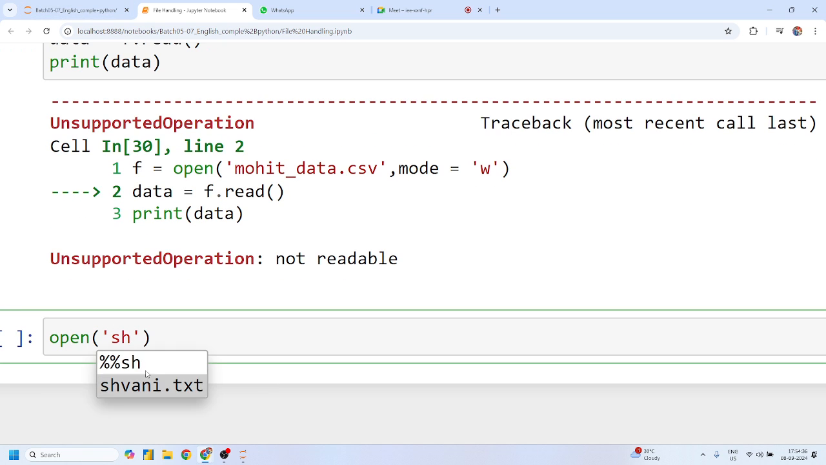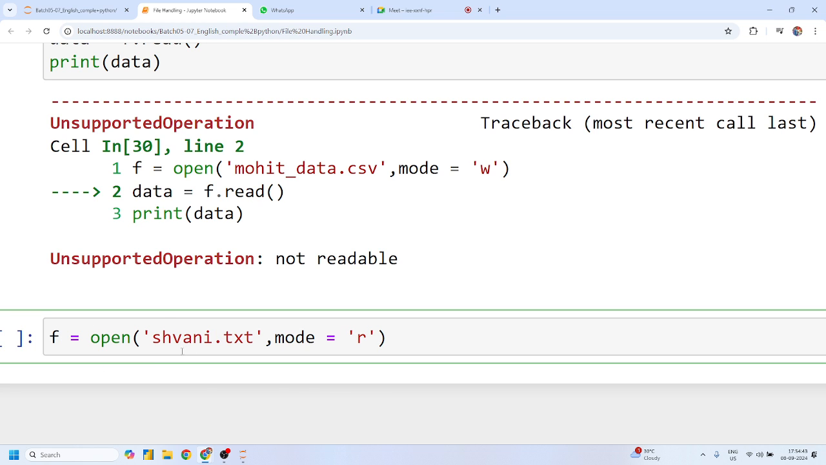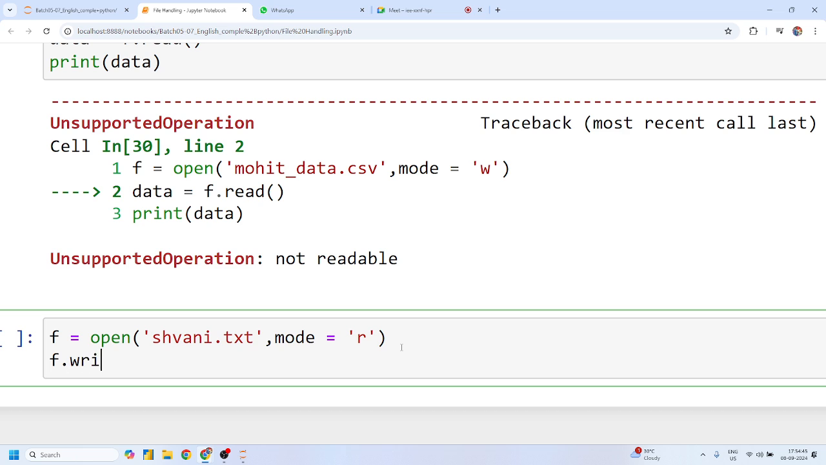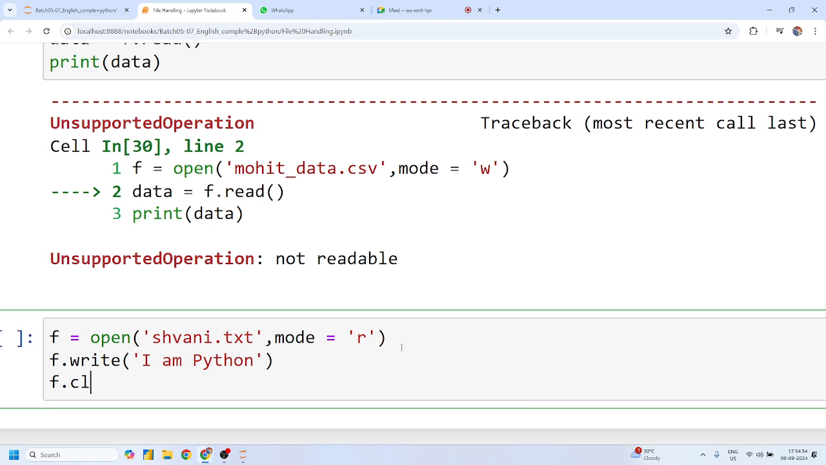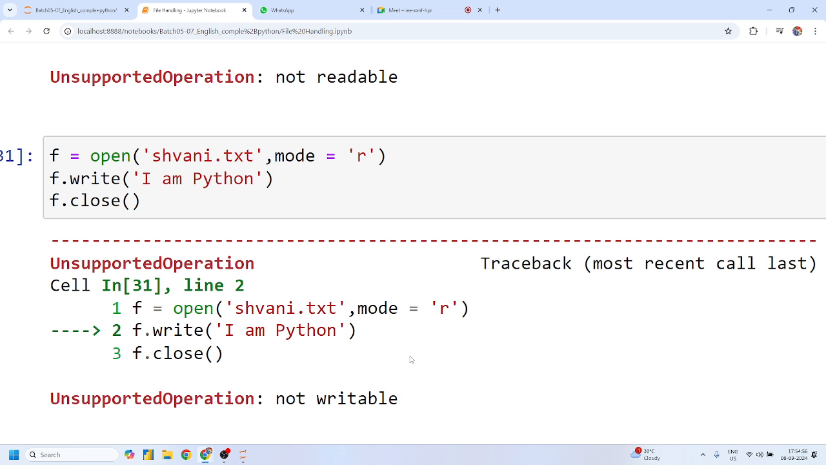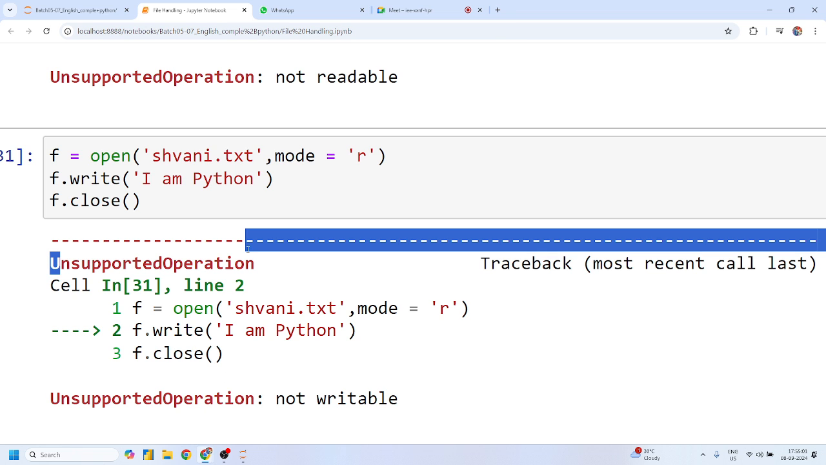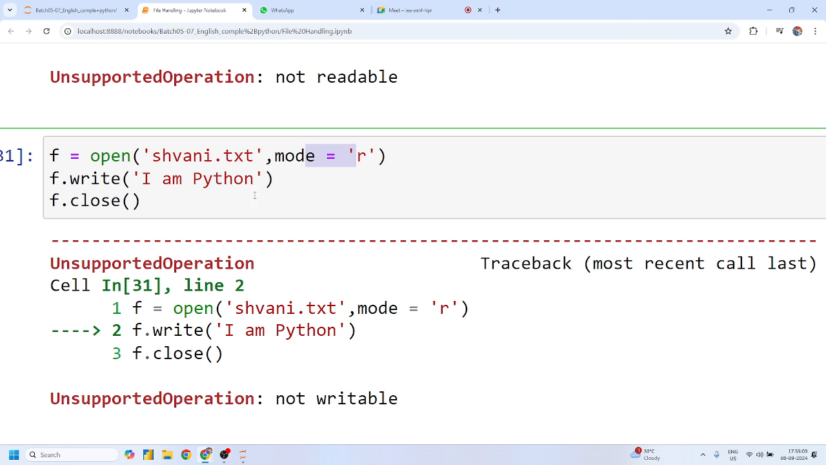Guys, any doubt? No, sir. Suppose now this time the mode is R and this is F, and I'm saying F dot write something, then F dot close. Again, this will give an error, right? Not writable. Why is it so, guys? Because we are opening the file in reading mode, but we are doing writing operations, right?